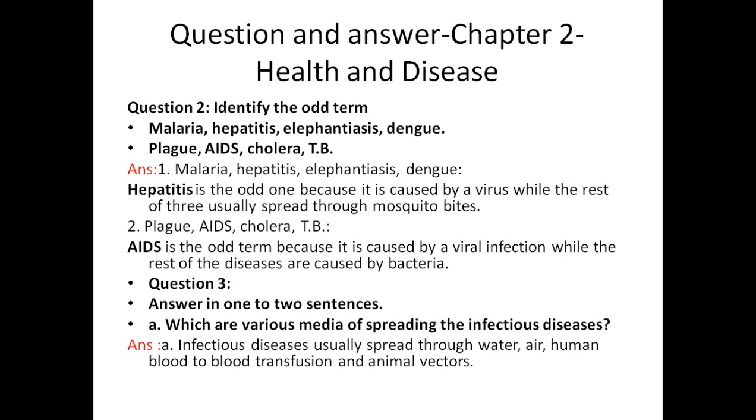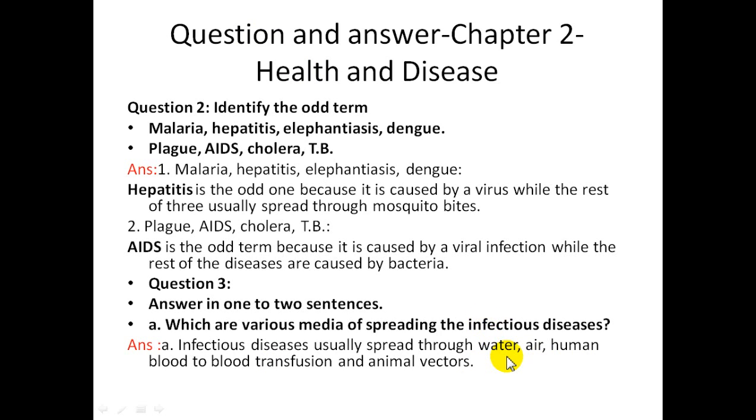First is A, which are various media of spreading the infectious disease. Just now we discussed how we can communicate the infectious disease. Infectious disease usually spreads through water, air, human, blood to blood transfusion, and animal vectors. These can cause the infectious disease. These are all known as the various media for spreading the infectious disease, and the largest by far is water.